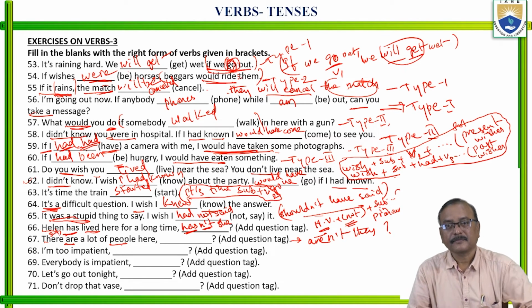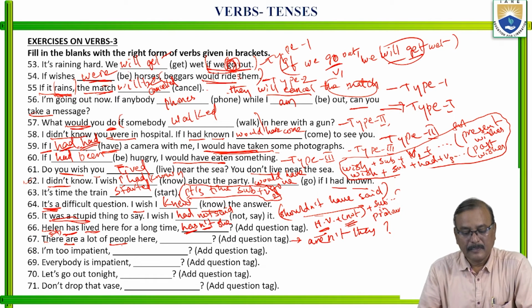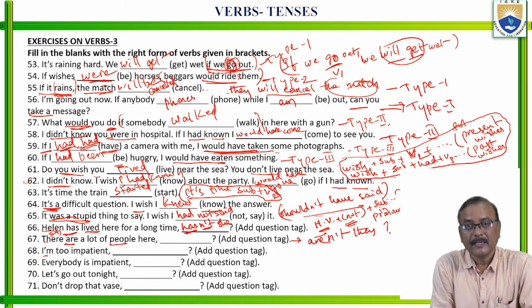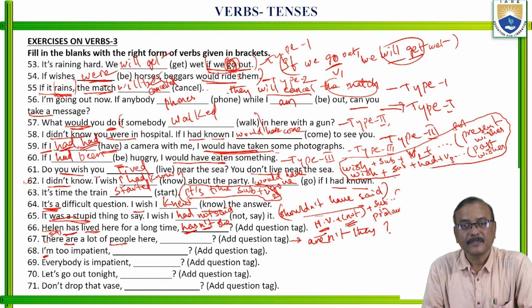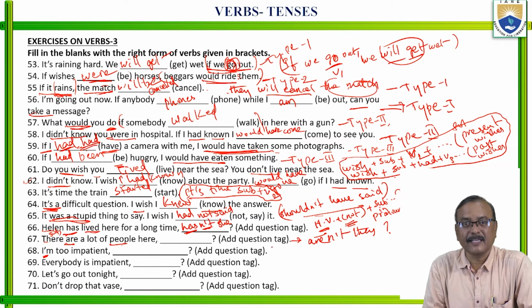Next one. I am too impatient. Here, what is that? I am is the helping verb. Generally, according to our rule, I am is a helping verb and it is a positive statement.